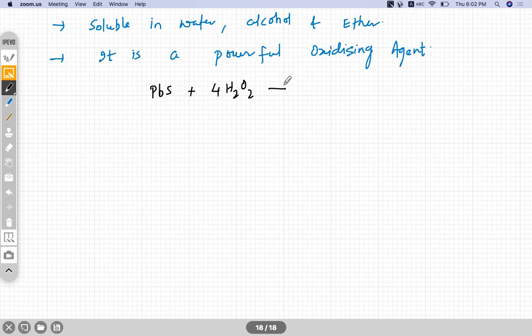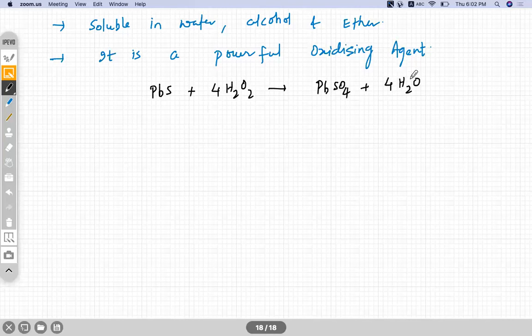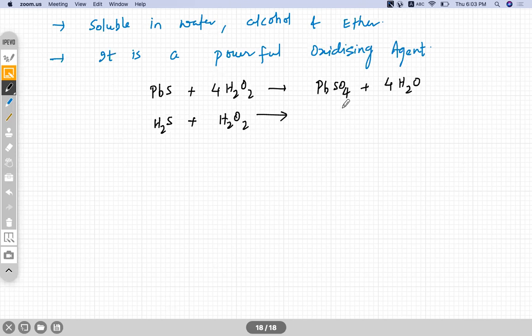It oxidizes lead sulfide into sulfate, PbSO4, and gets itself reduced. If you see this reaction, hydrogen sulfide with H2O2 converts into H2O plus sulfur.